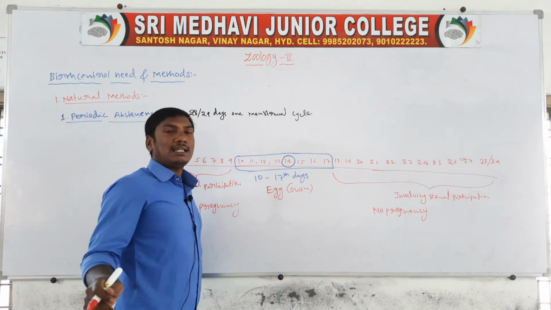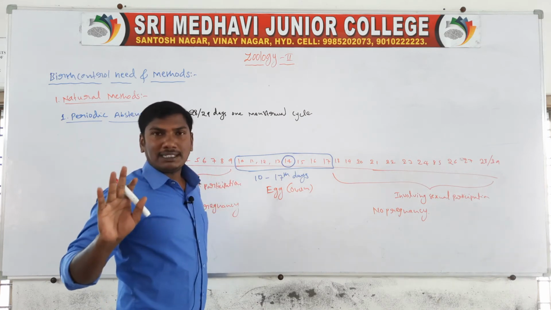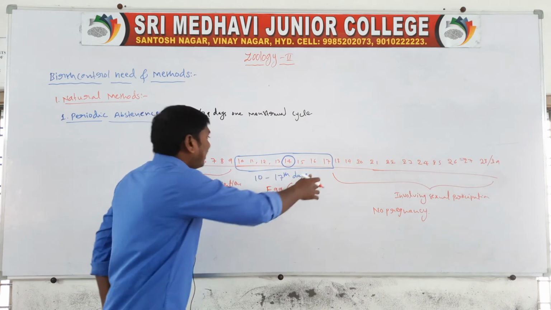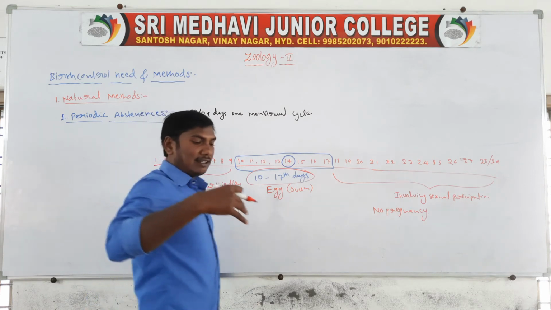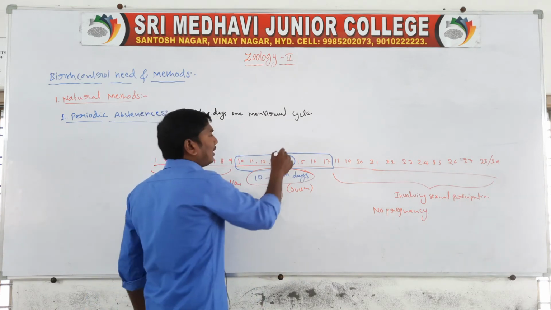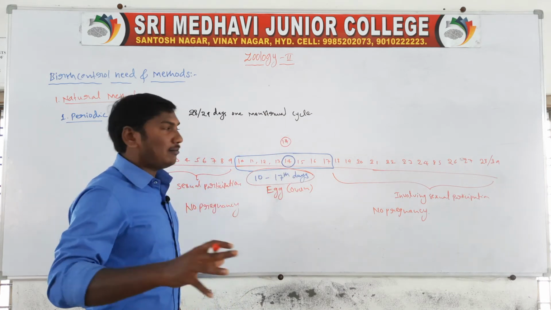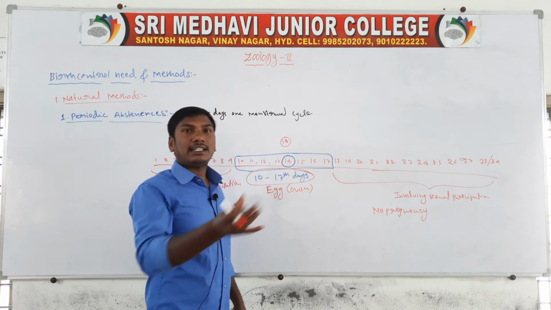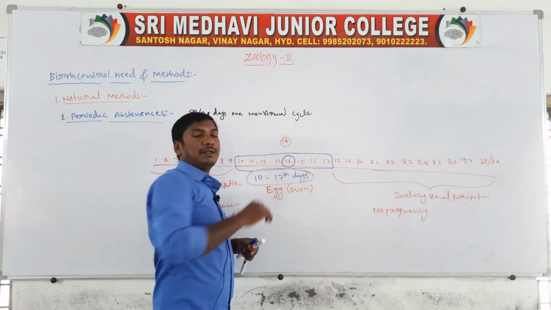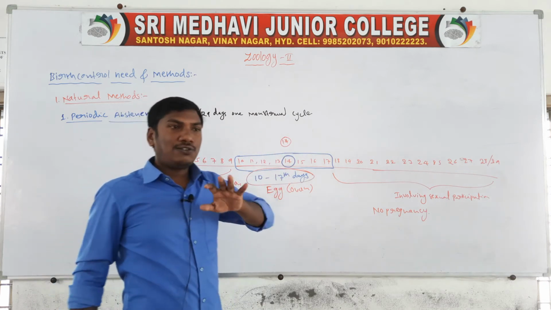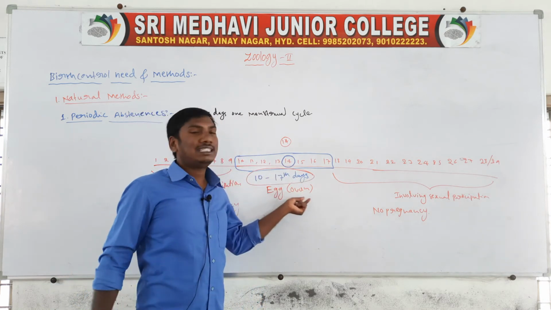However many times sexual intercourse takes place on these days, there is no pregnancy. But in the 10th to 17th days, for example, even if intercourse happens just one time on the 14th day, the egg is released and sperm enter the vagina, so there is a chance of pregnancy.